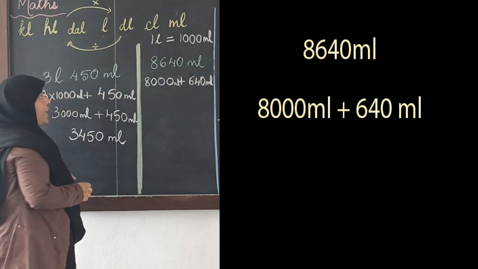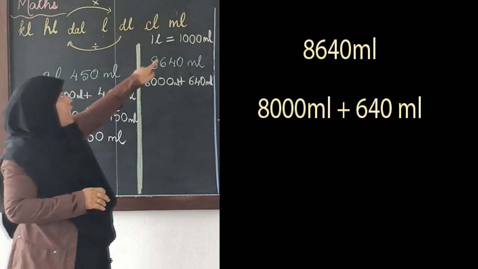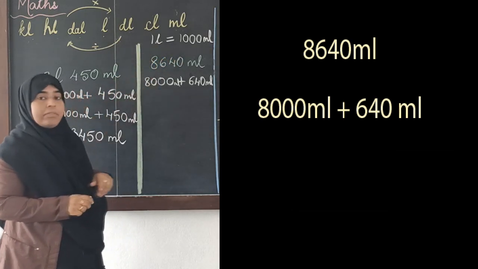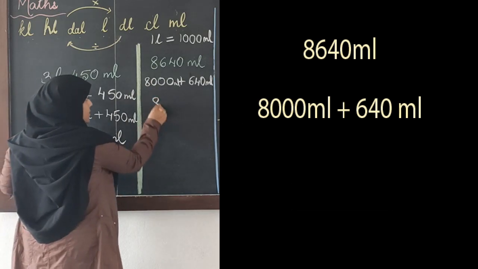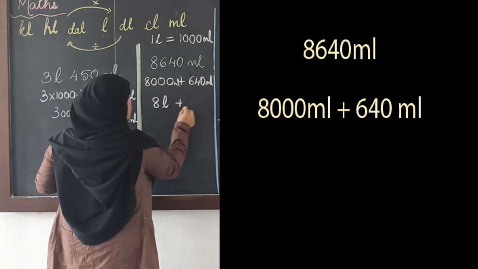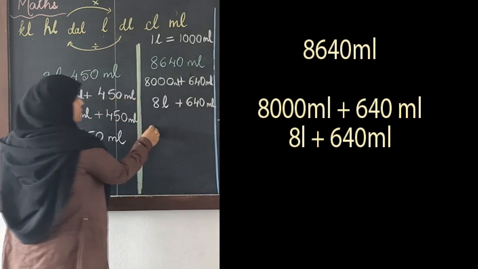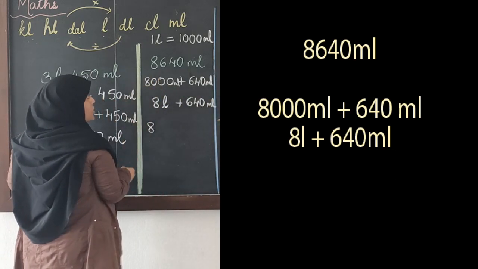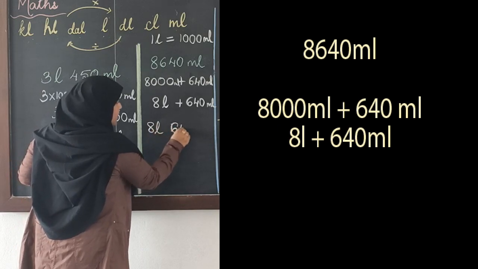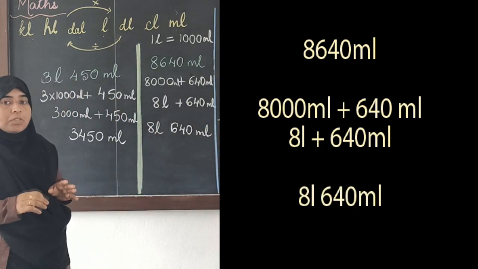Now 8000 ml means how many liters? If 1000 ml is 1 liter, then 8000 ml will be 8 liters. So 8000 ml I can write as 8 liters plus 640 milliliters. So we say that 8640 milliliters is equal to 8 liters 640 milliliters. I hope you have understood the conversion.